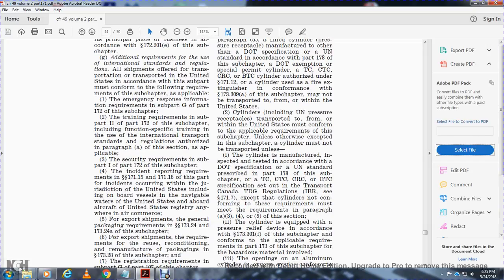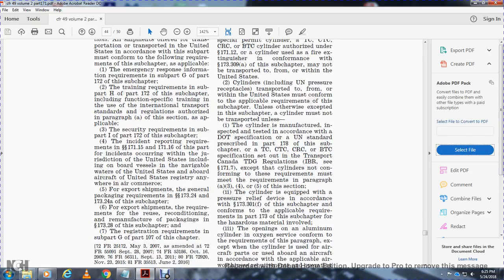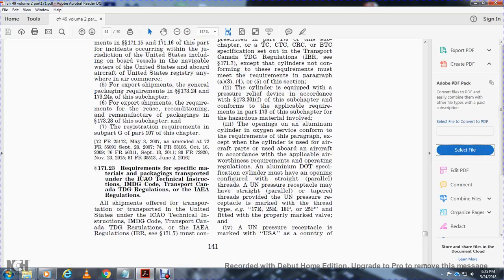Shipments in general, the packing requirements of 173.20 with the 173.24 with the subchapter they export. The shipments, the requirement of the reuse, recondition, or remanufactured packaging, 173.28 with the chapter of the registration requirements in subpart G with the part 107 of this chapter.